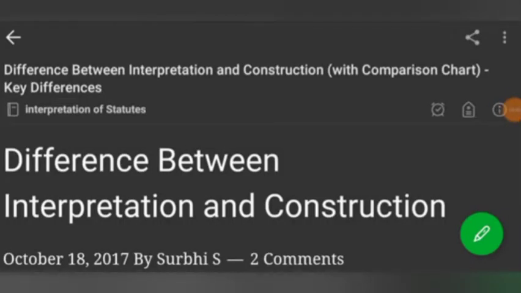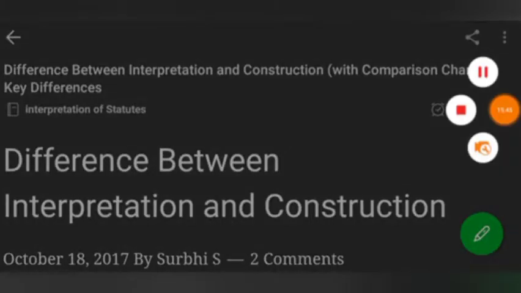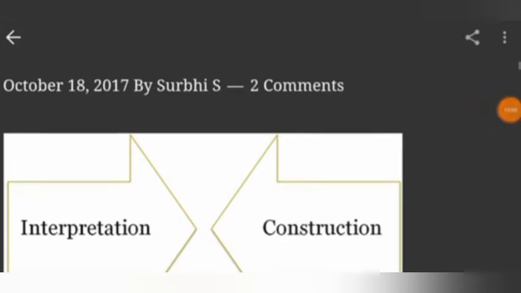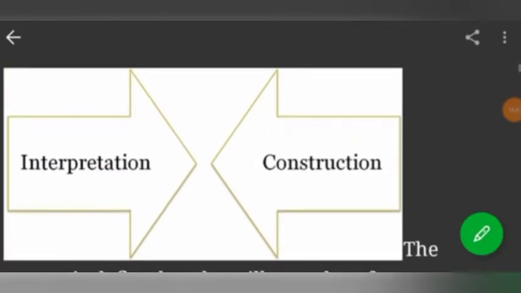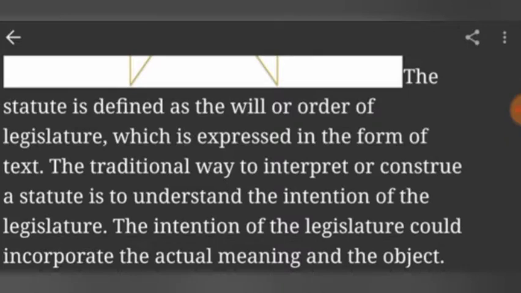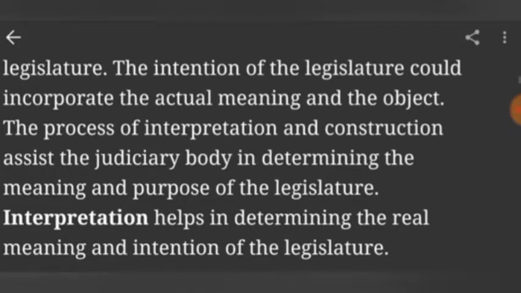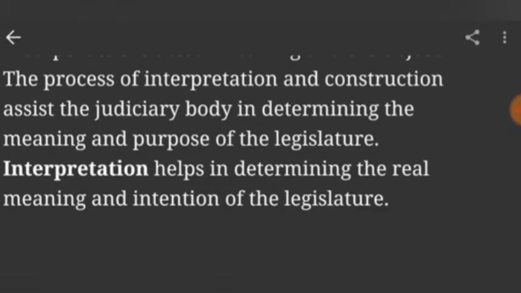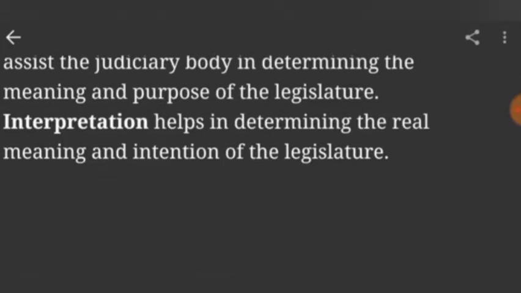After that, I'm going to discuss the difference between interpretation and construction with a comparison chart. Key differences. A statute is defined as the will or order of the legislature, expressed in the form of text. The traditional way to interpret or construe a statute is to understand the intention of the legislature, which incorporates the actual meaning and object. The process of interpretation and construction is a judicial body's way of determining the meaning and purpose of the legislative intention. Of course, interpretation helps in determining the real meaning and intention of the legislature.